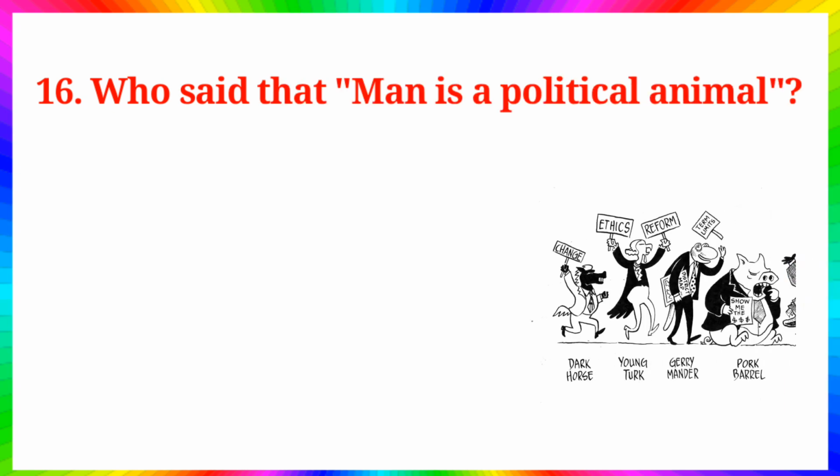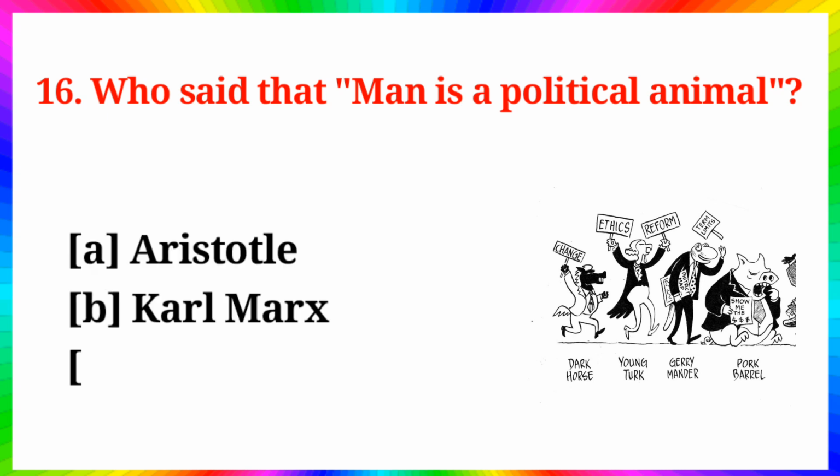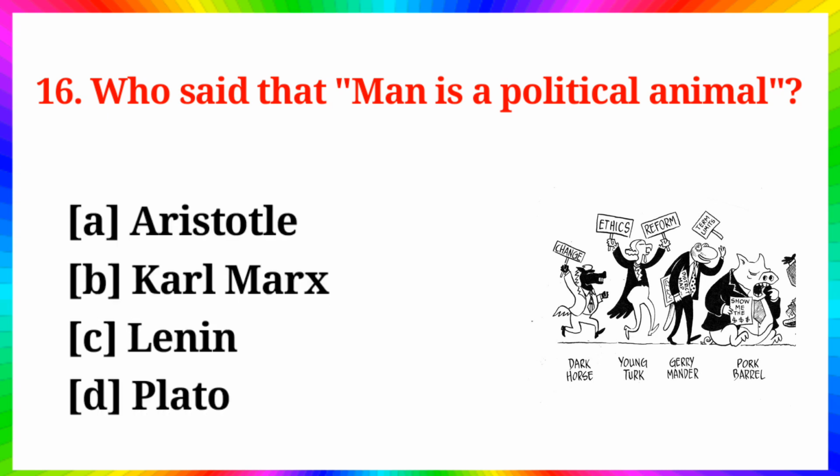Question number 16. Who said that man is a political animal? Option A, Aristotle, B, Karl Marx, C, Lenin, D, Plato. Answer is option A, Aristotle.